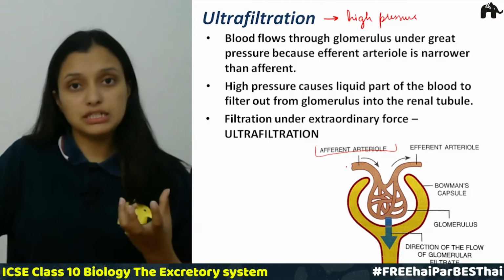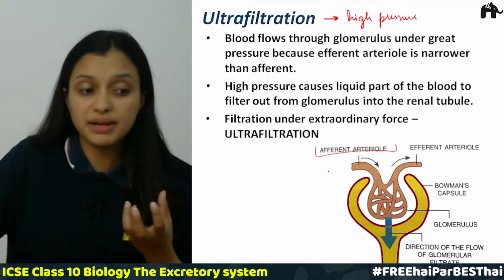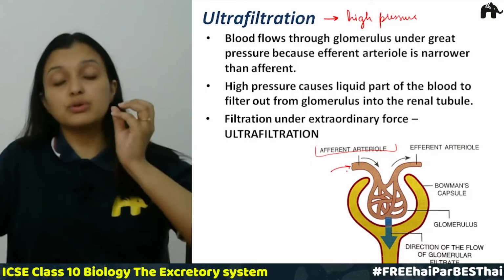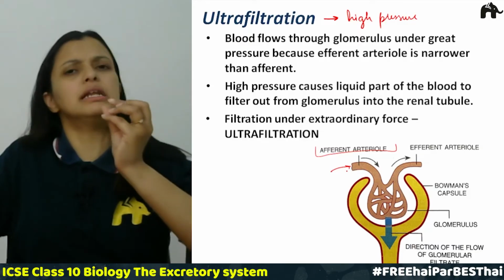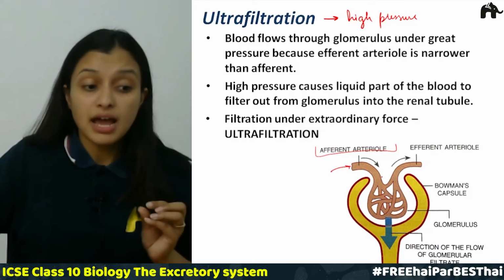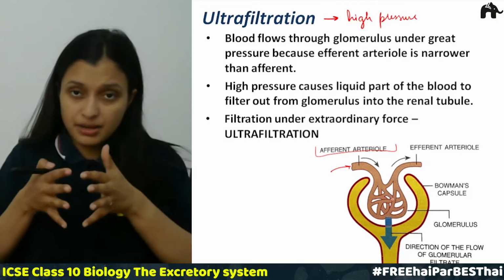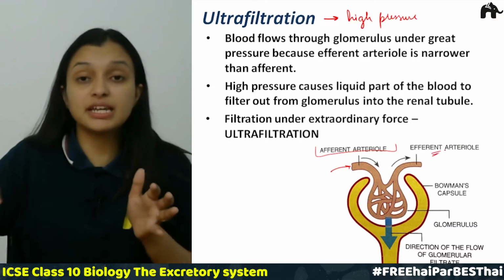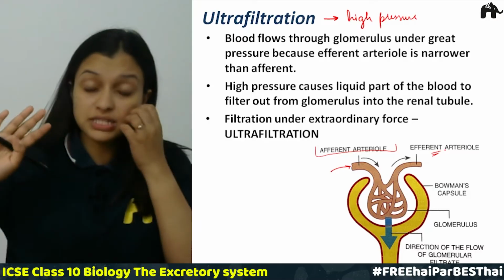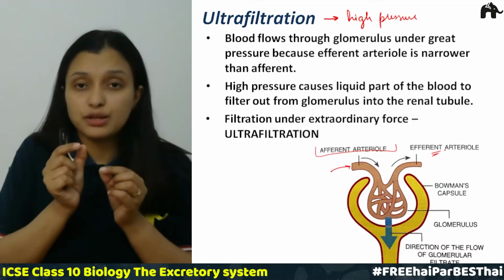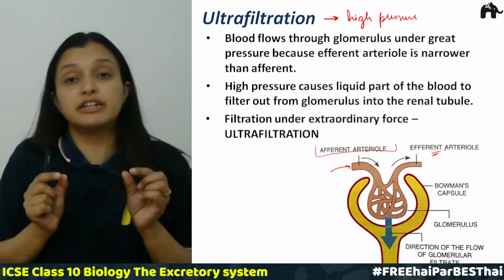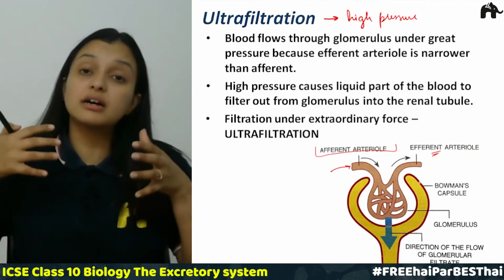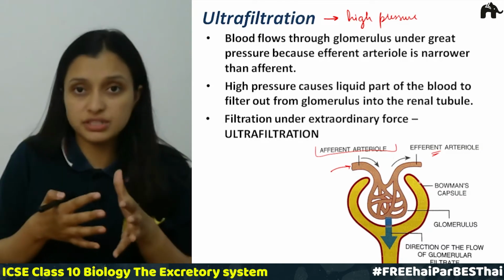Why is the blood flowing under pressure? Because when the blood is entering through these afferent arterioles, they are a little wider. But as they merge into the efferent arterioles, those arterioles which take blood away from the glomerulus, they are narrower than the afferent arterioles. That is why the blood flows under great hydrostatic pressure.